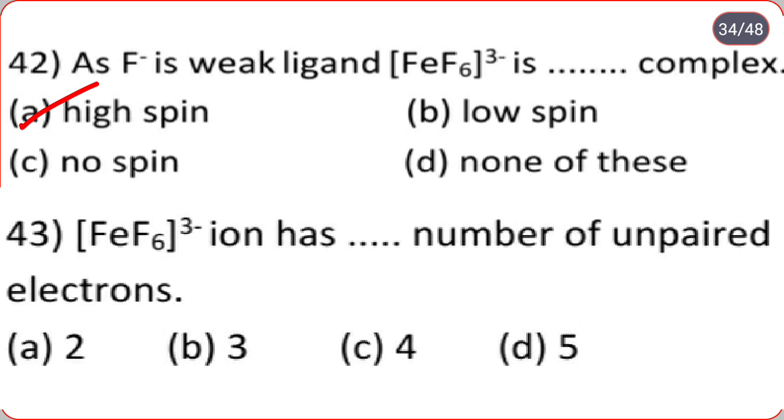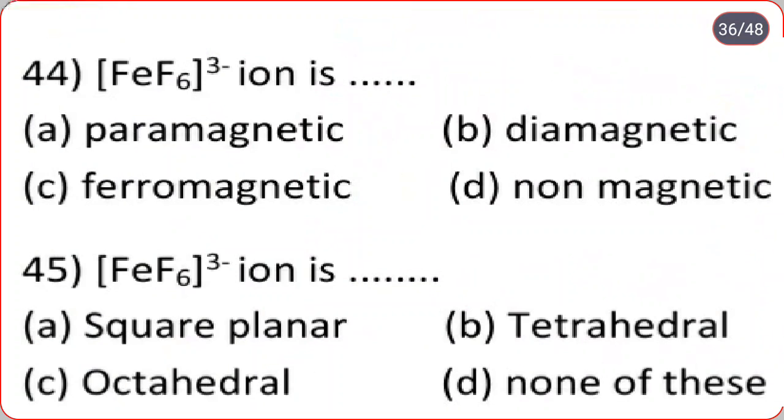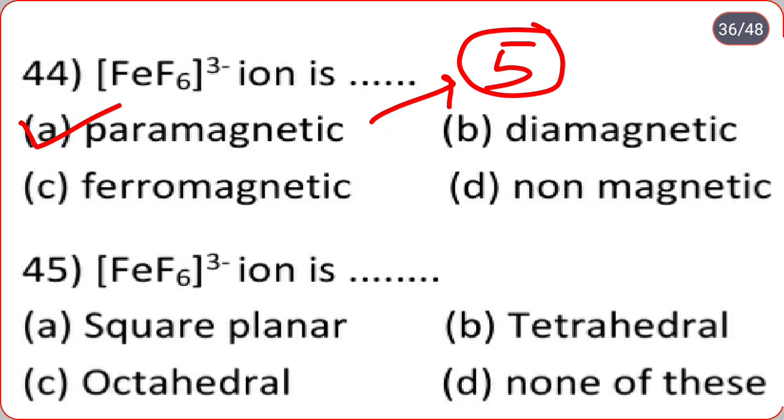That is a high spin complex. [FeF6]3- ion has how many unpaired electrons? That is 5 unpaired electrons. Is it paramagnetic or diamagnetic? It is paramagnetic, as it contains 5 unpaired electrons, and the geometry of that complex is octahedral.